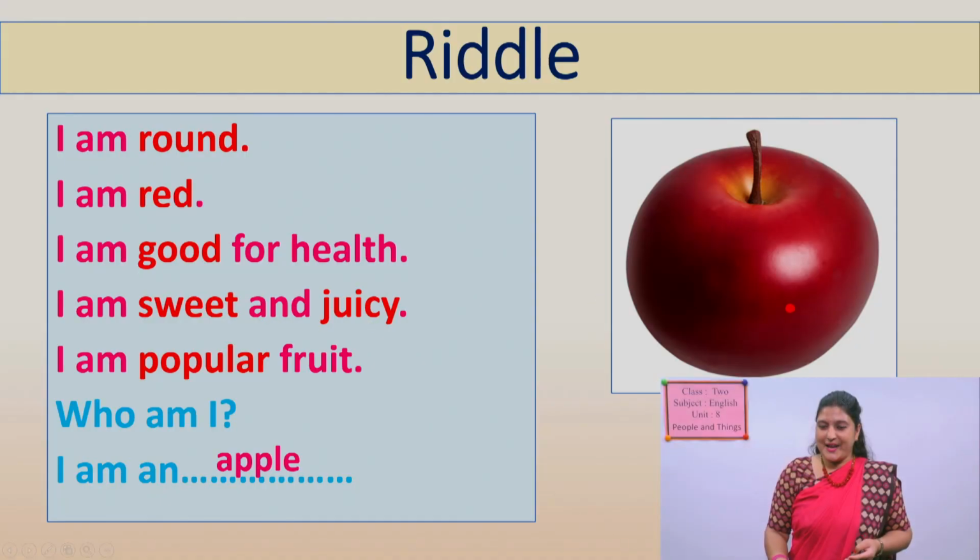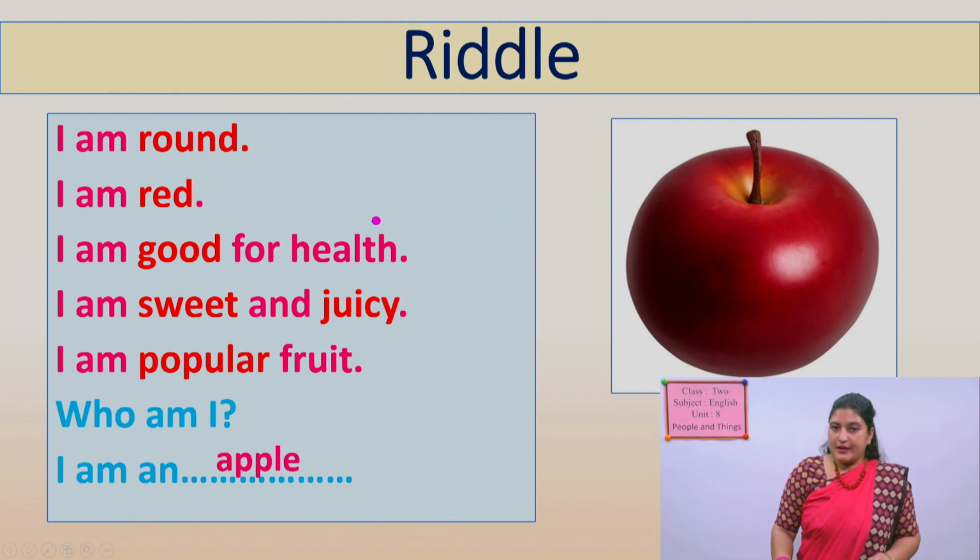Look here. It looks very juicy. Yes. It is sweet and juicy and popular. Apple is a popular fruit. Yes. All people like it. Yes. So, I am an apple here. Okay. Now look here. You have to tell me